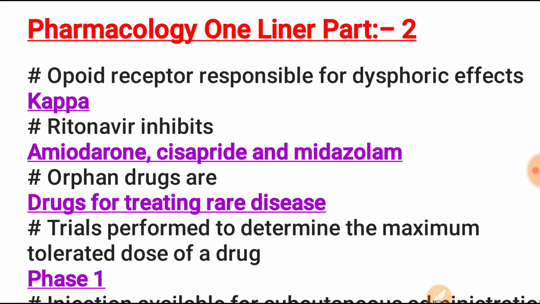Today we are discussing the Pharmacology one-liner part 2 that were previously asked in NEET PG, AIIMS PG, DNB, FMGE and all other medical PG exams. This is just for revision. I will describe on your behalf the topics which are most important.